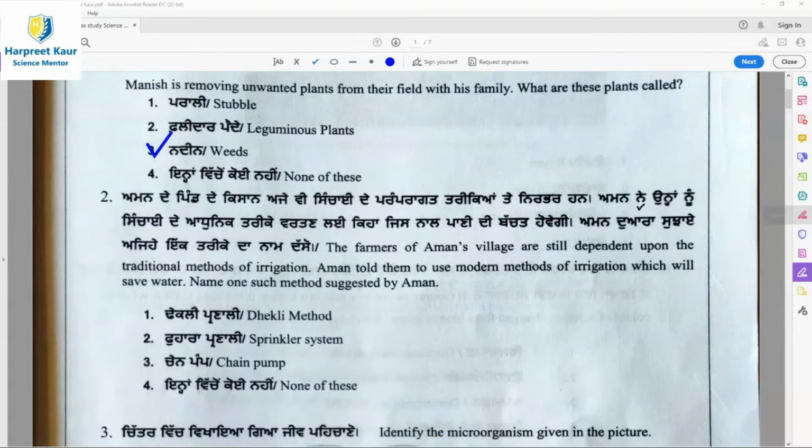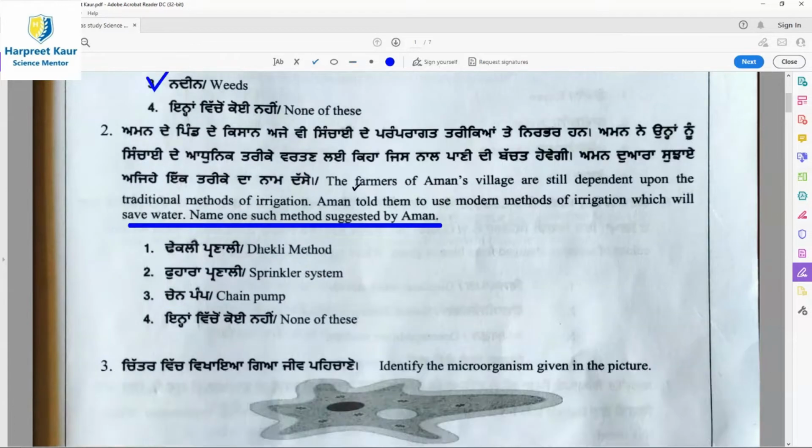Question 2: the farmers of Aman's village are still dependent upon the traditional methods of irrigation. Traditional means old methods. Aman told them to use modern methods of irrigation which will save water. Name one such method suggested by Aman. So here option 2, that is sprinklers.